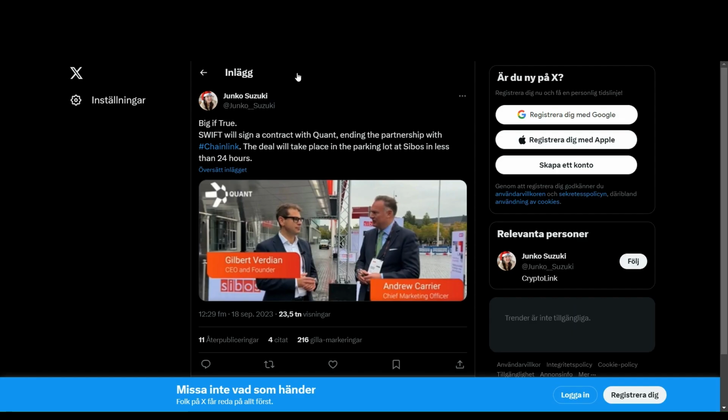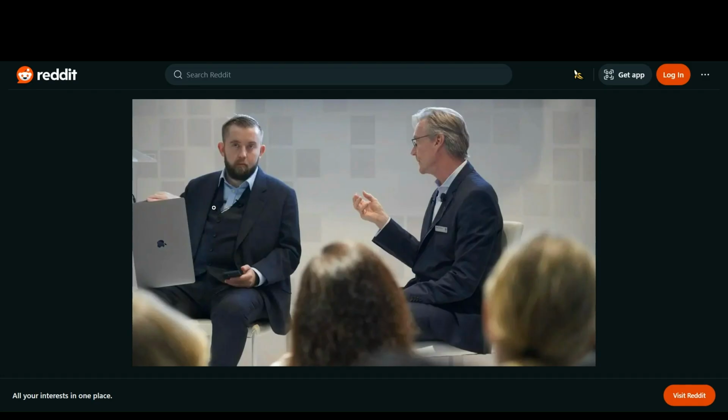And further proof is in this tweet right here, which is pretty ironic: big if true, Swift will sign a contract with Quant and end the partnership with Chainlink. The deal will take place in the parking lot at Cybers in less than 24 hours. But yeah, jokes aside, you can already tell what the backend people truly think and where their attention lies. The attention focuses on Chainlink in the main event right here, and no one is outside seeing the event that Quant has at the parking lot.